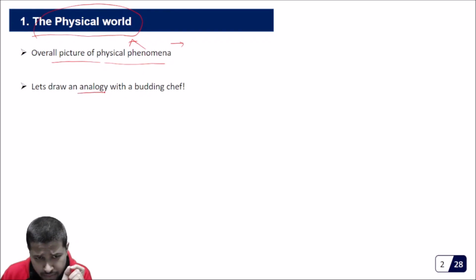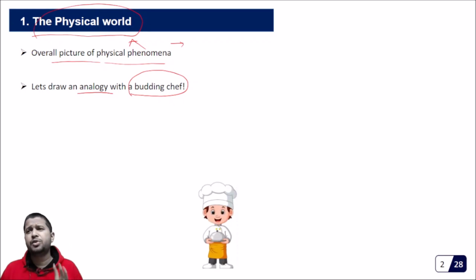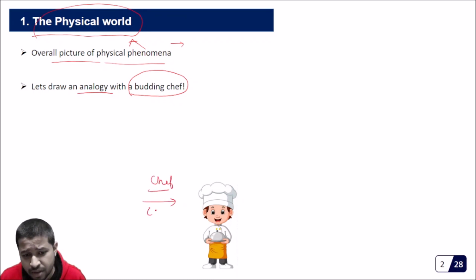With the help of an example, I want to explain how your foundation of physics is getting built up. Let me take an example of a budding chef. What do I mean by budding chef? A kid who wants to be a chef, for example, a cook. We want to give him the foundation of cooking, or the foundation of culinary science, as we say. Now, how are we going to build that foundation?